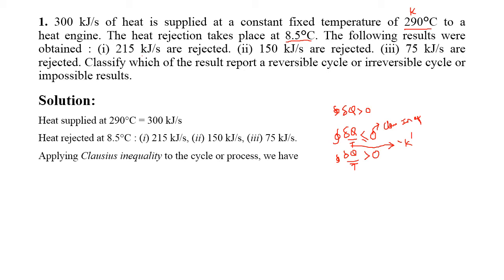Okay, so let me solve now. I forgot to draw the schematic diagram, so please draw it before you start the question. Our schematic diagram will be: there's a source at temperature 290 degrees Celsius, which supplies heat to the heat engine, and work is given by the heat engine.